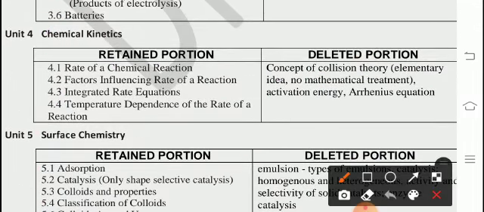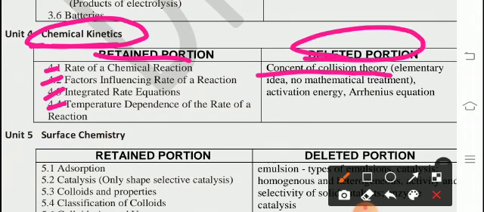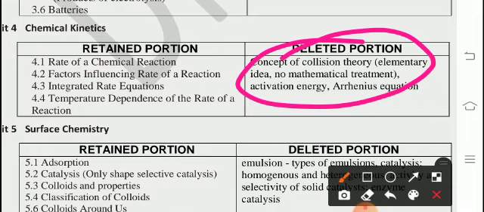From unit 4, chemical kinetics, retained points 1, 2, 3, 4. And the deleted is concept of collision theory, elementary idea, no mathematical treatment. Activation energy and the Arrhenius equation are deleted. This one is the deleted portion.